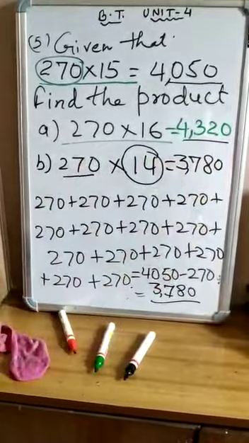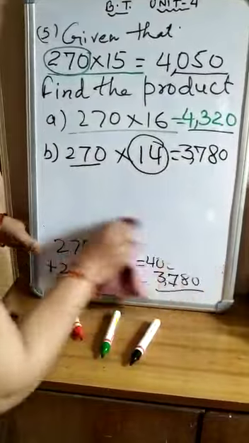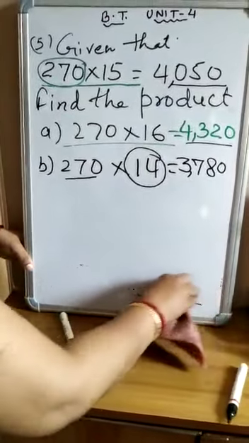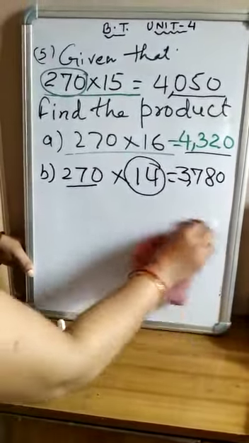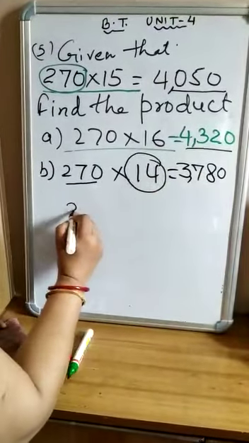This is 14 times 3780. All of you see. Now here 14 times 3780.